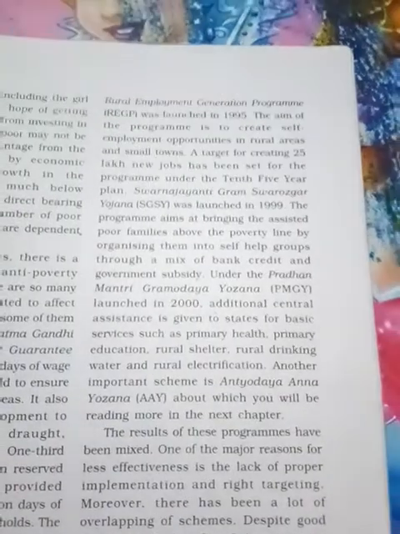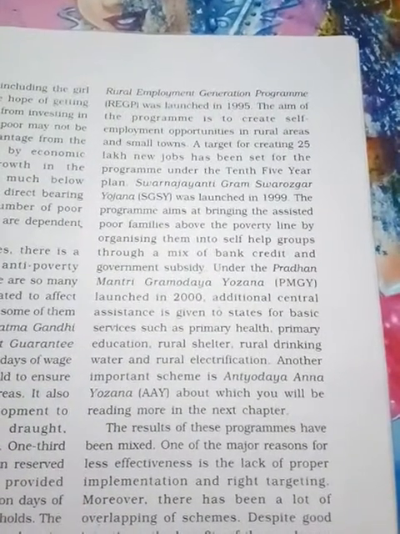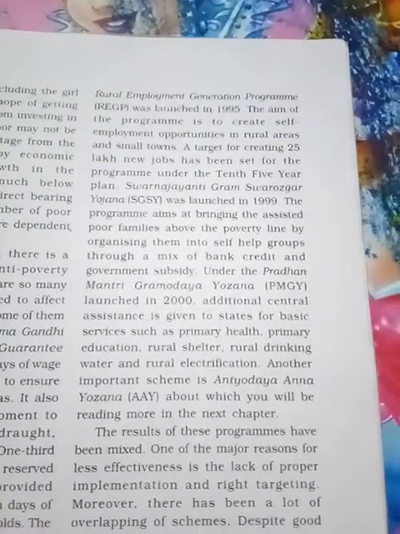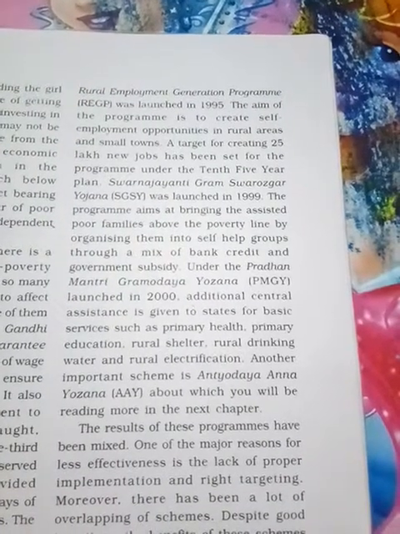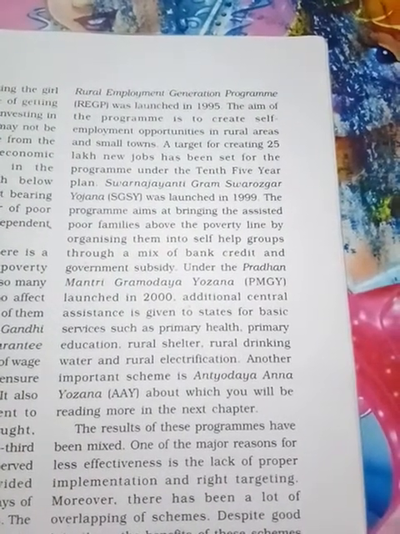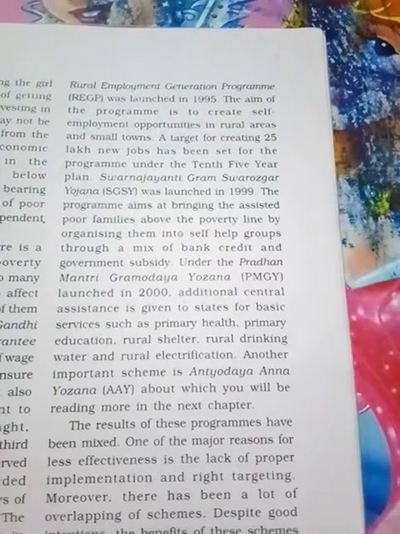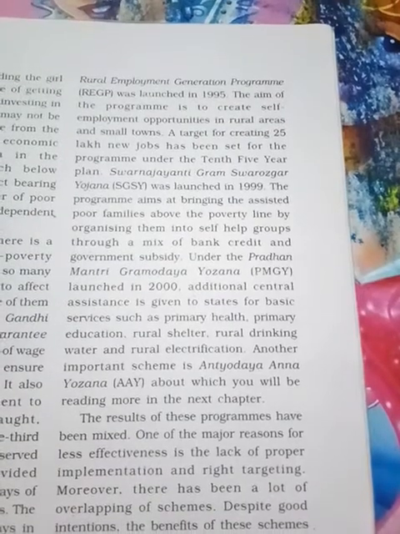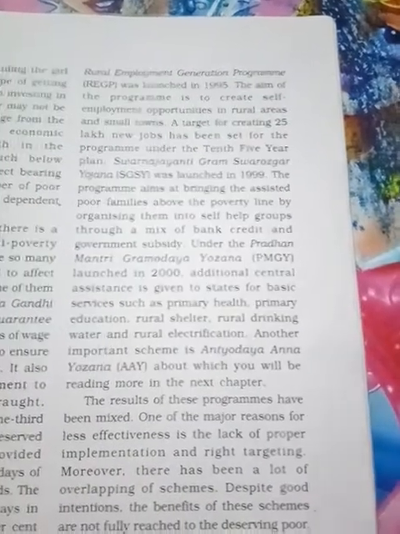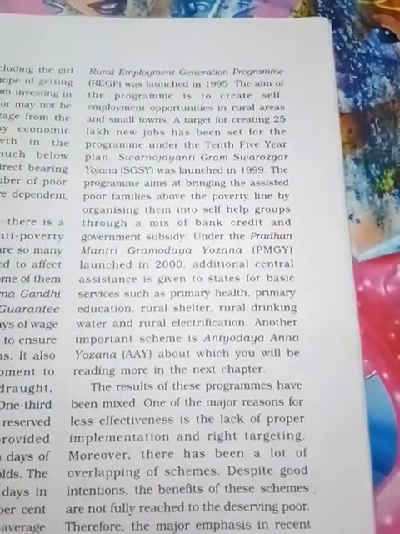These are the programs which were set by the government. And another is Pradhan Mantri Gramodaya Yojana, PMGY, that was launched in 2000, with additional subsidy.